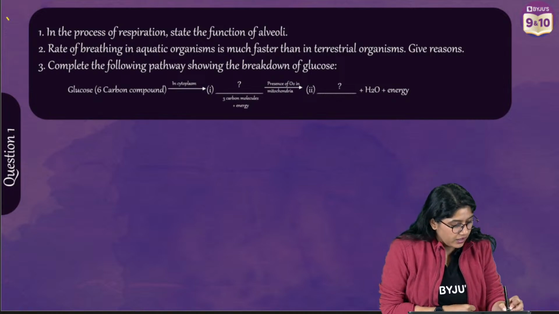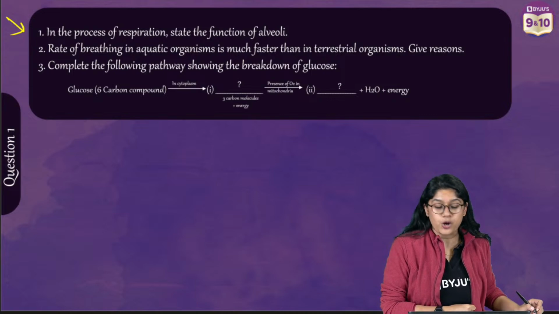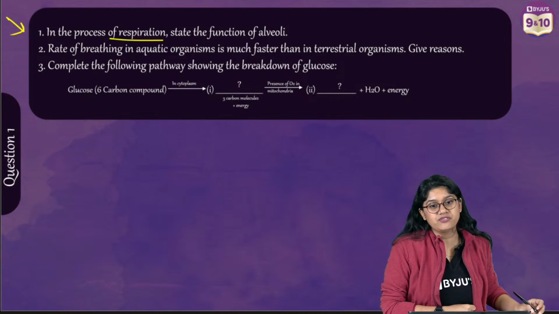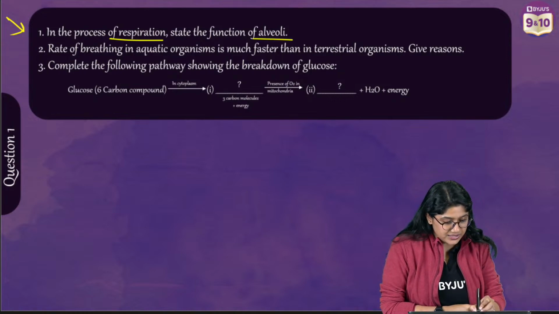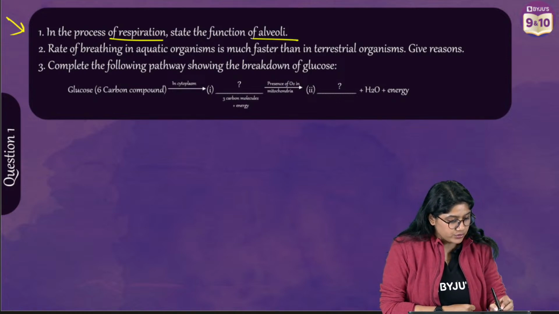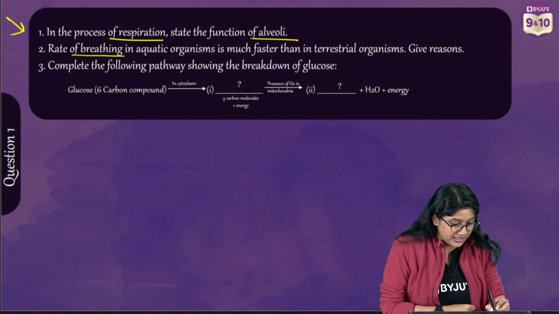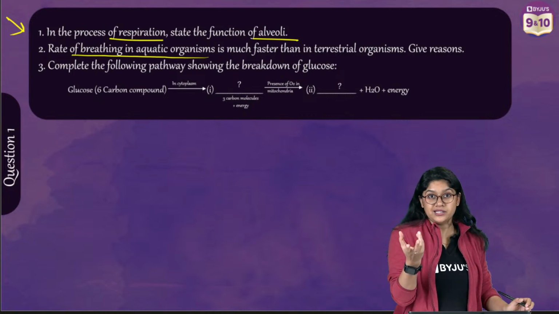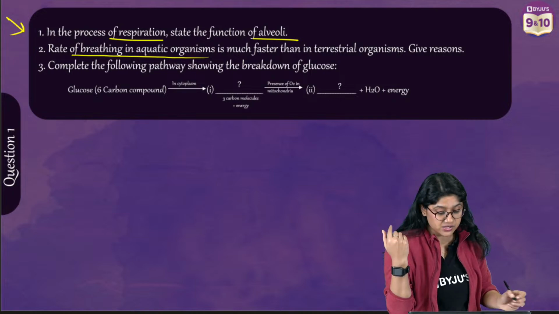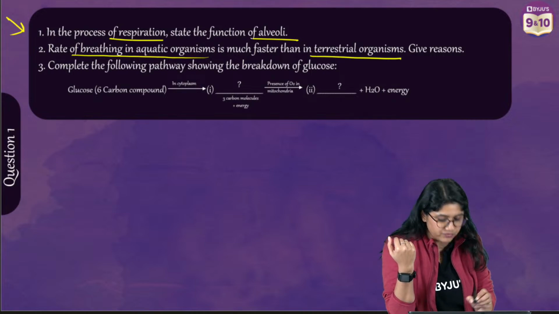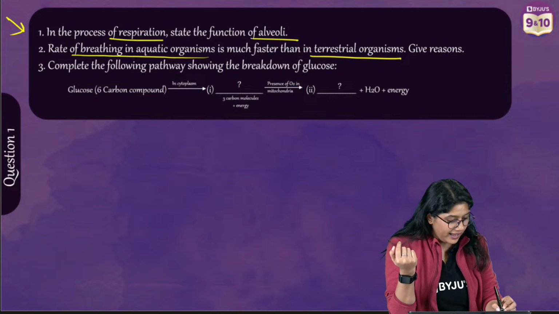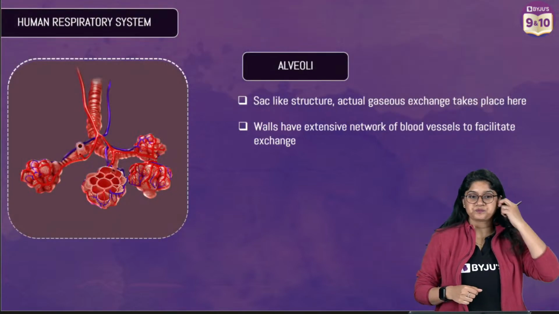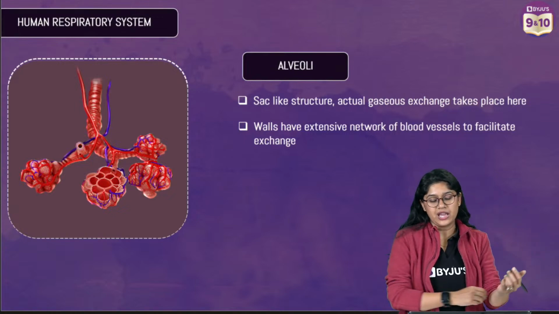Here is the first question everyone. In the process of respiration, we have to state the function of alveoli, right? That's the first part of this question. We have to mention what is the rate of breathing in the aquatic organism, right? The rate of breathing in the aquatic organism is much faster as compared to terrestrial organism. We have to give reason for that. And then we have to complete this equation. Chaliye. First question everyone.